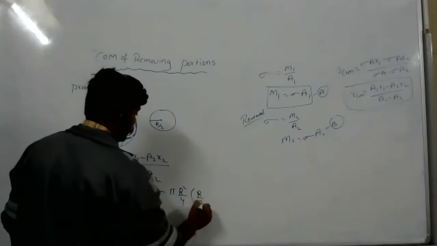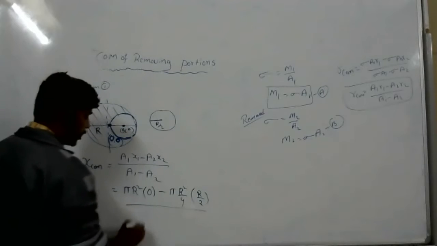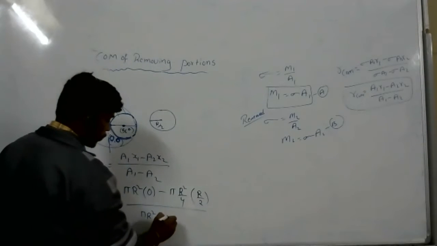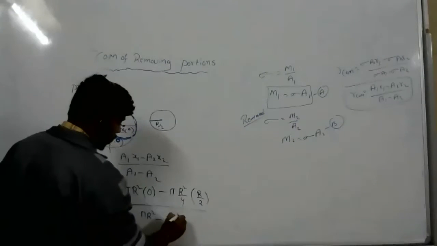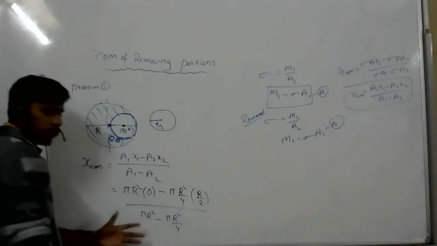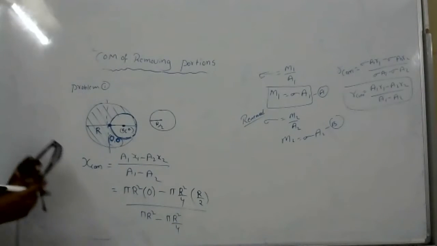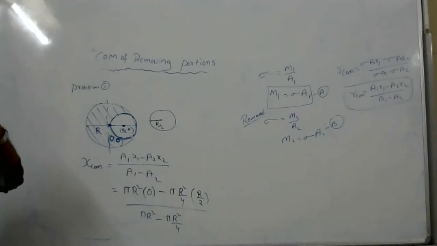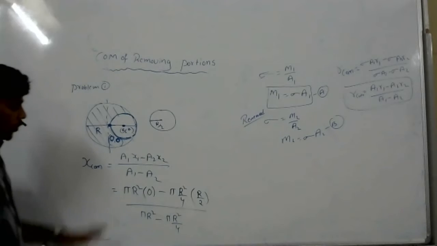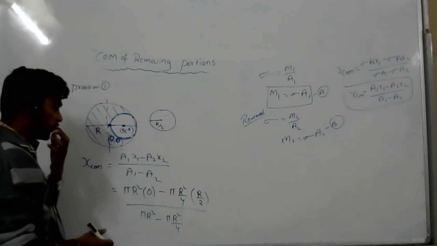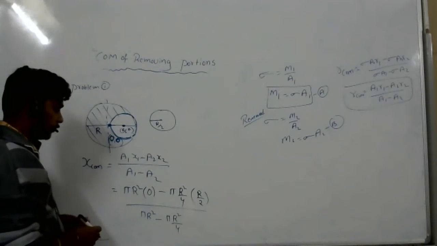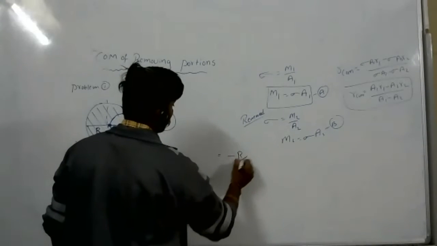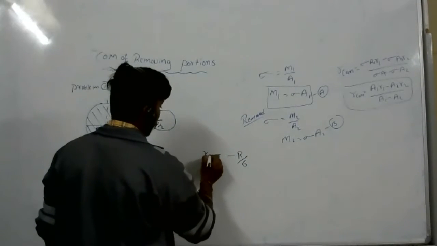Divided by A1, which means pi r square minus pi r square by 4. Do this. So we'll get minus R by 6. Minus r by 6. That is x center of mass.